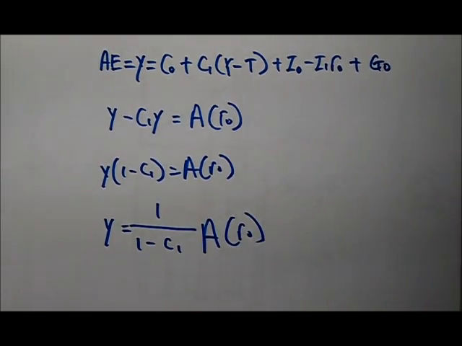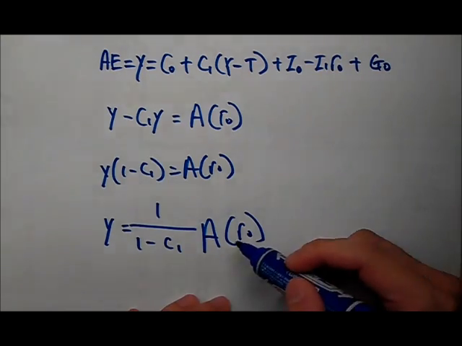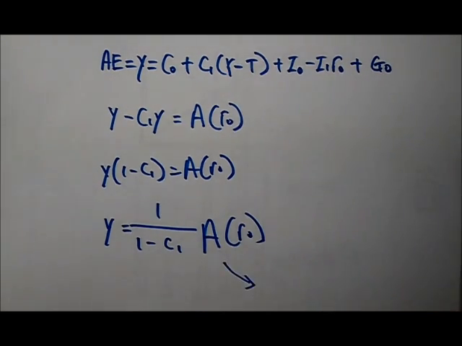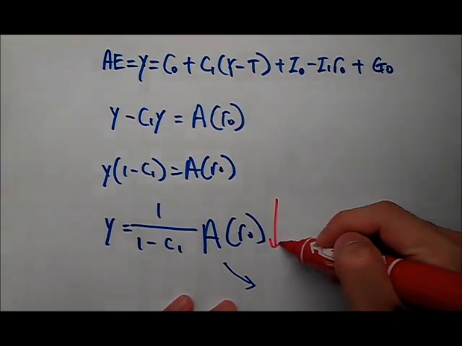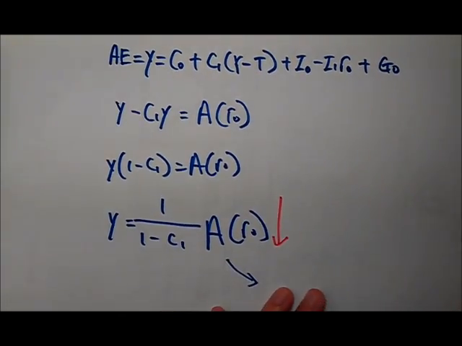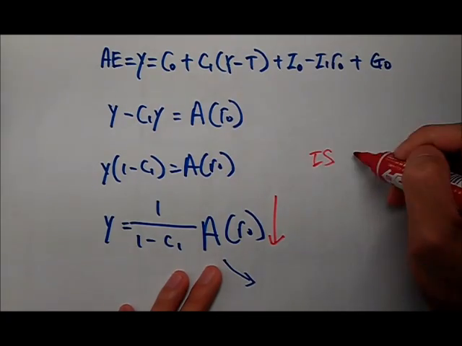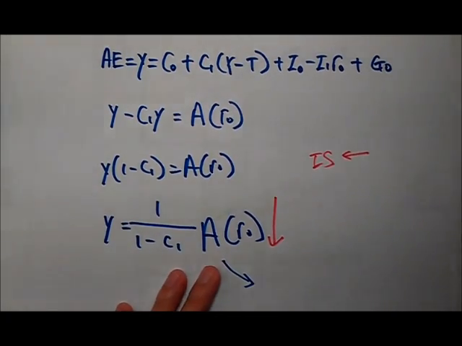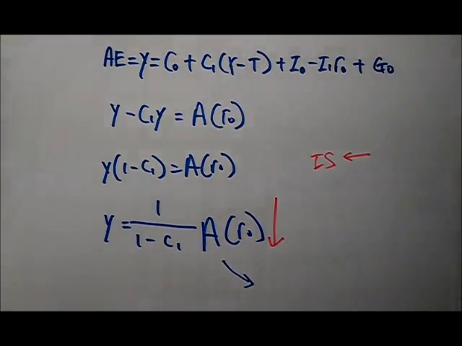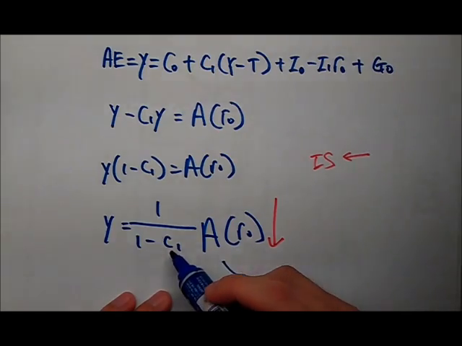So what is going to happen? We know that the A part is going to decrease because consumption has decreased, and that's going to shift your IS curve to the left. One thing I would like to emphasize is that since there is an increase in the marginal propensity to save, C1 has decreased.